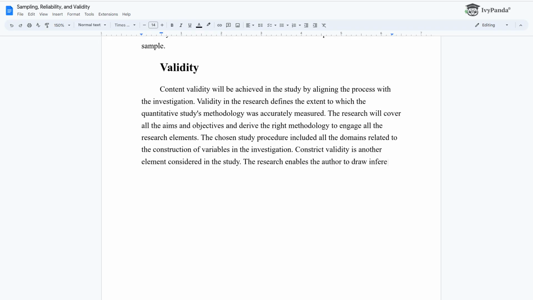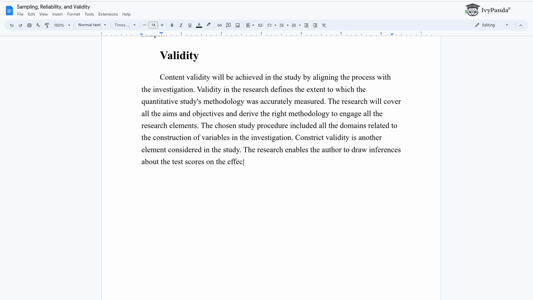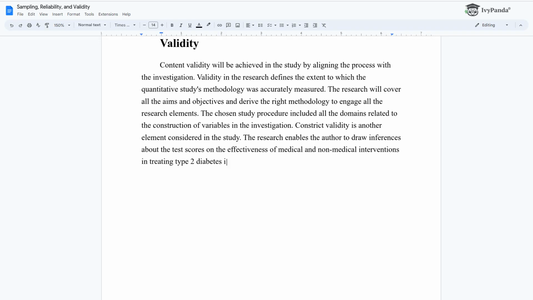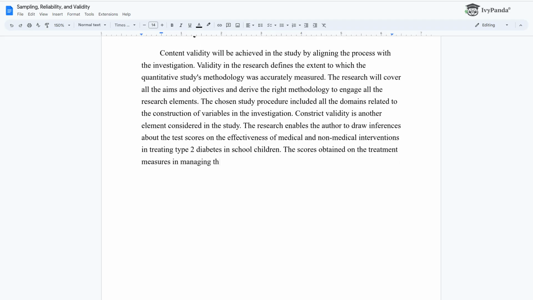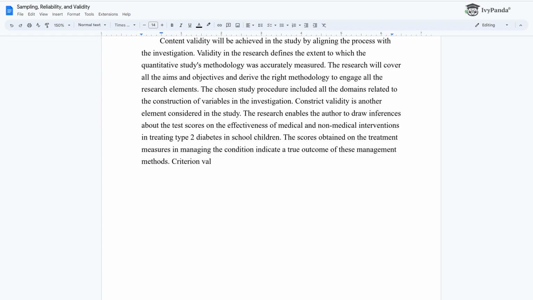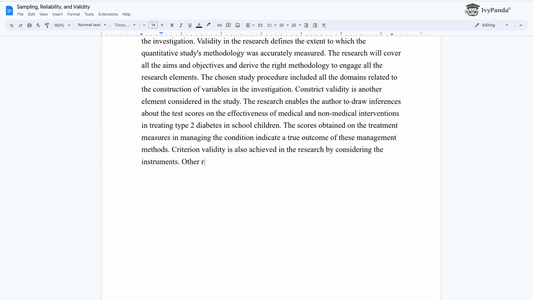The research enables the author to draw inferences about the test scores on the effectiveness of medical and non-medical interventions in treating type 2 diabetes in school children. The scores obtained on the treatment measures in managing the condition indicate a true outcome of these management methods. Criterion validity is also achieved in the research by considering the instruments.